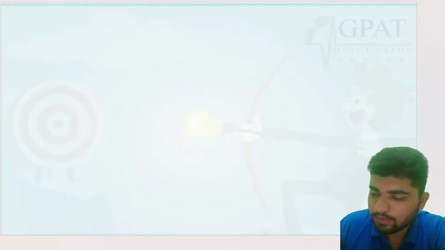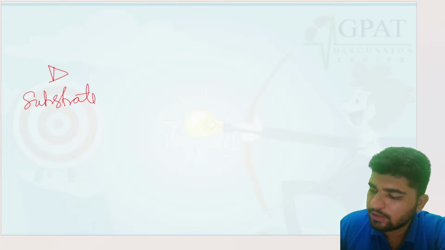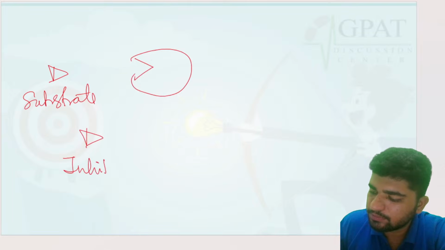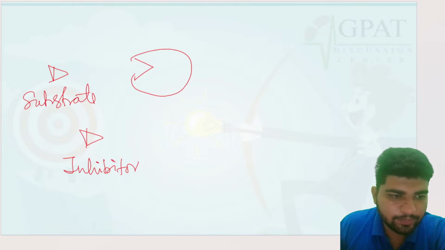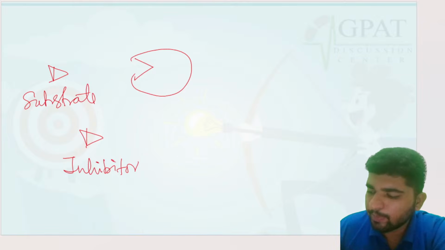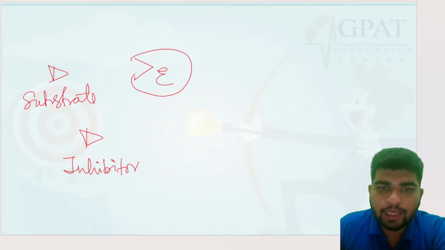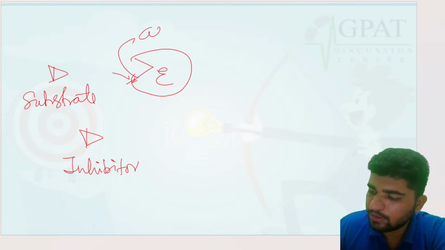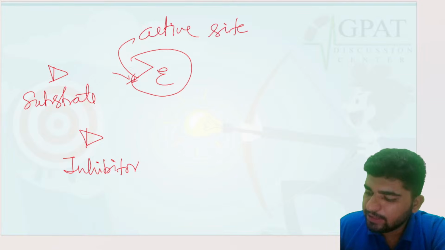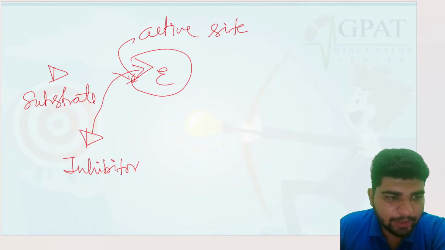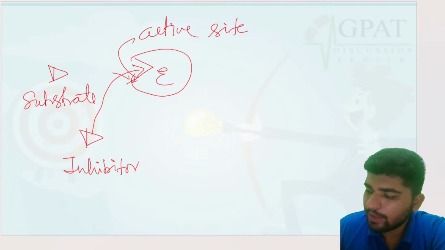See, there is a substrate, and there is an enzyme, and there is an inhibitor. What is happening over here? The substrate and the inhibitor have the same affinity for the enzyme and they are competing for the active site. So the inhibitor will bind onto the enzyme.